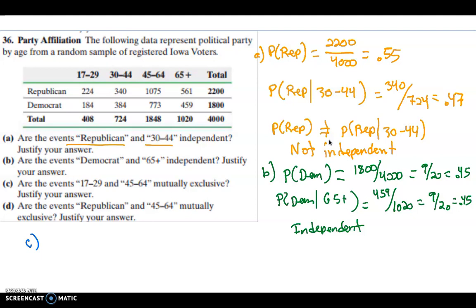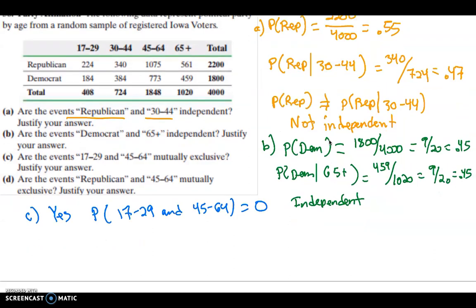Part C: are the events 17 to 29 and 45 to 64 mutually exclusive? Certainly these are mutually exclusive because you cannot be 17 to 29 and 45 to 64. More mathematically, you'd say the probability that someone is age 17 to 29 and age 45 to 64 is definitely going to be 0. You can't be in one age group and another.